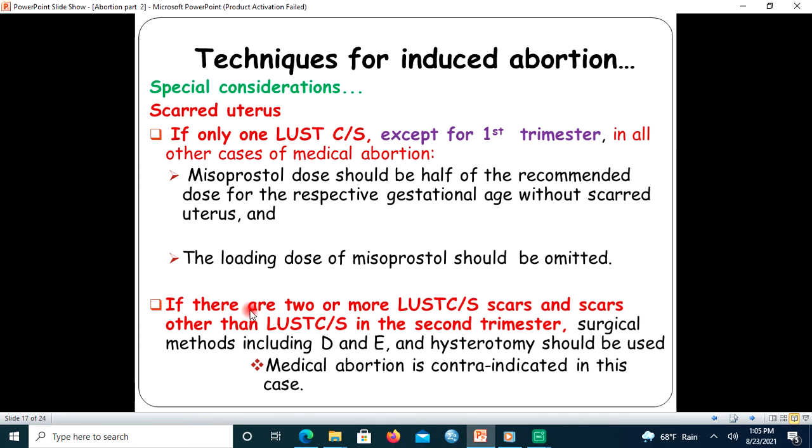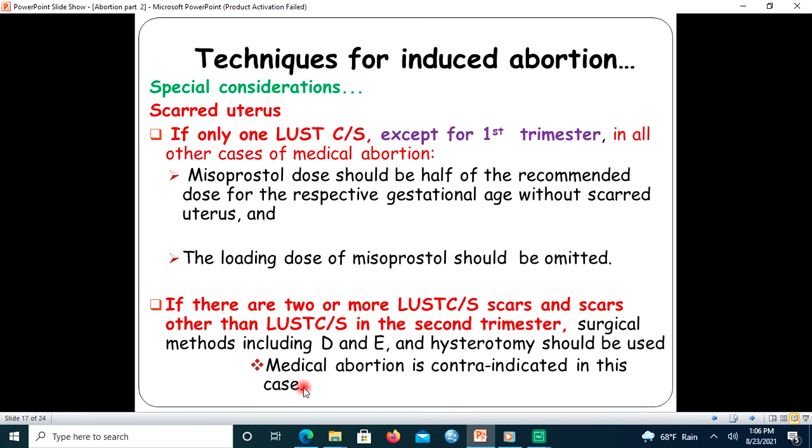If there are two or more lower uterine segment transverse cesarean section scars, or scars other than the CS, in second trimester abortion, surgical methods including dilation and evacuation and hysterectomy should be used. Medical abortion is contraindicated in this case because the drug we use is a uterotonic drug, which causes the uterus to contract and retract.